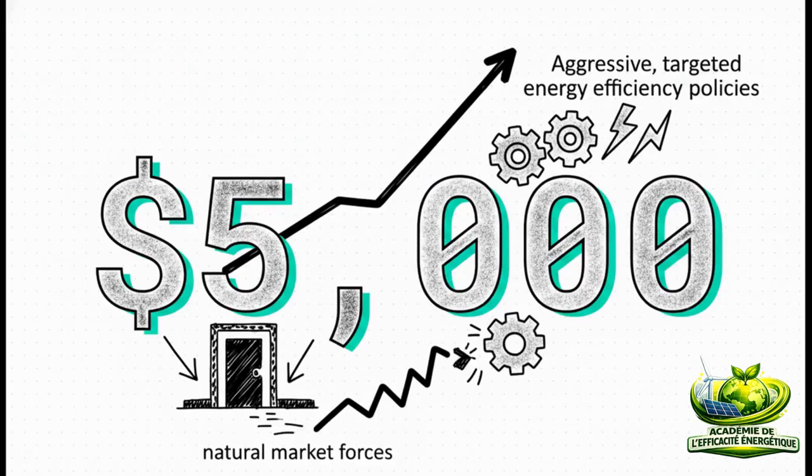And speaking of traps, here is another massive one, the $5,000 per capita income mark. The data clearly shows that as a developing country's income grows, its energy intensity naturally improves as they adopt better tech. But right at that $5,000 per capita mark, that natural improvement suddenly slows down by over 30%. To push past this $5,000 trap, a country absolutely cannot rely on natural market forces anymore. They have to implement aggressive, targeted energy efficiency policies to keep that momentum going.